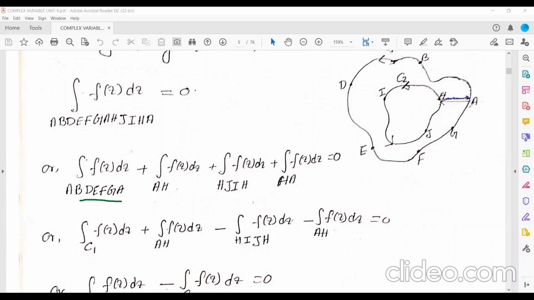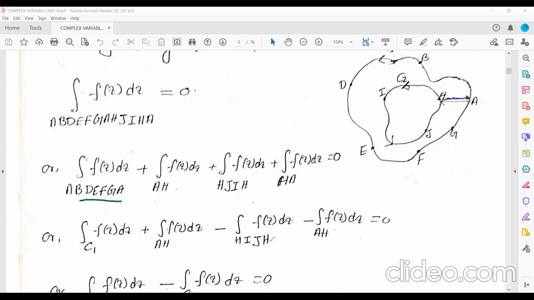Anti-clockwise direction, but see how you are moving like this, and then you are coming here. Then you are entering this, you are moving in this direction, and then going out. So here H, J, I, H. So you are moving against the direction of the mapping. The direction is what?